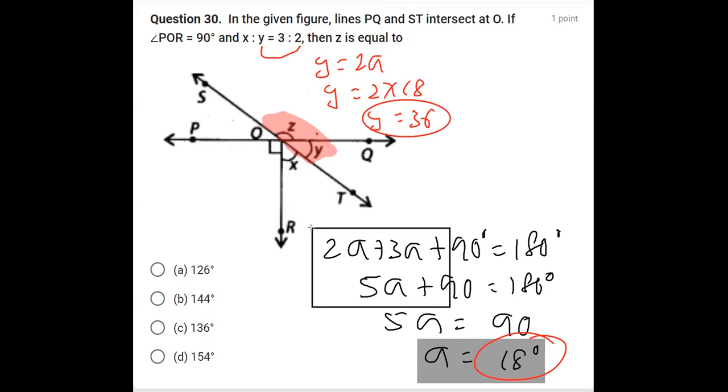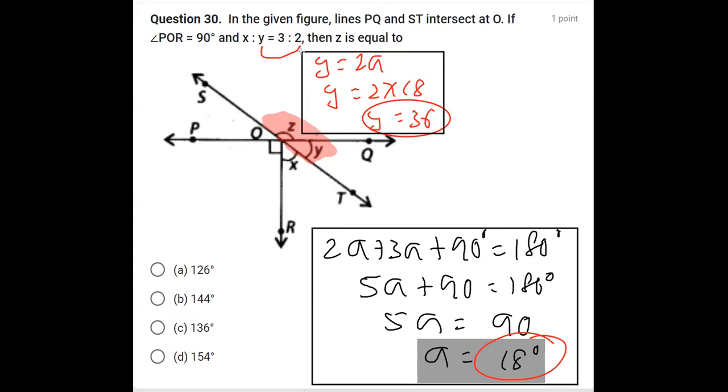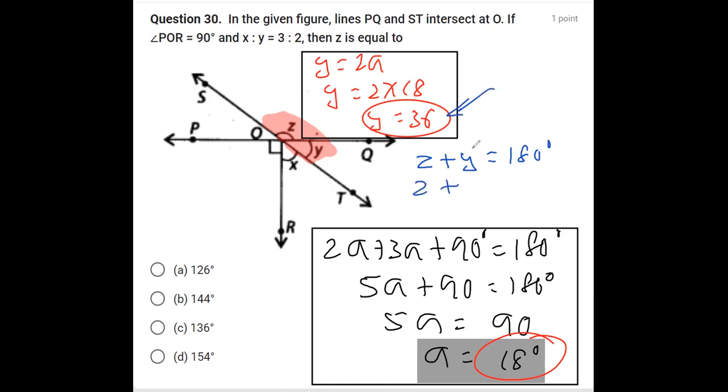The relation between z and y is very clear. That means z plus y is equal to 180 degrees by linear pair. Placing the value of y, which is 36, we get z equal to 180 minus 36, and that is equal to 144. So therefore, this comes out to be the correct answer.